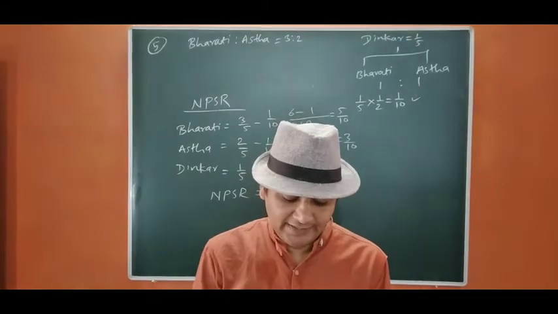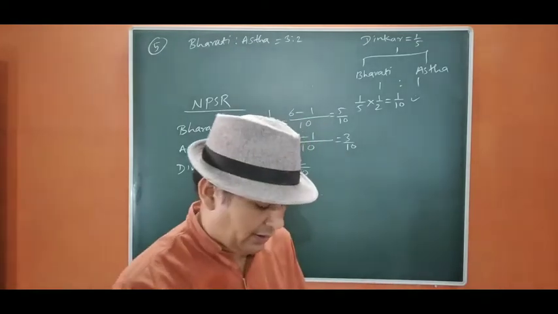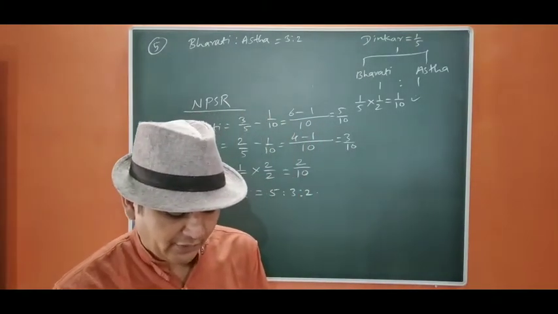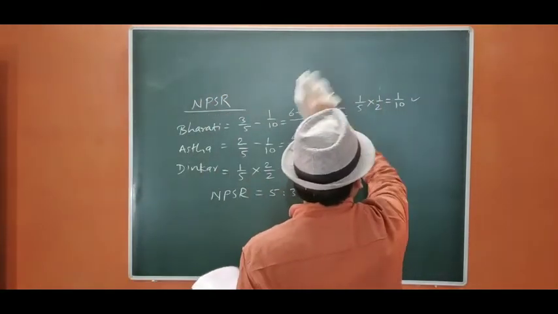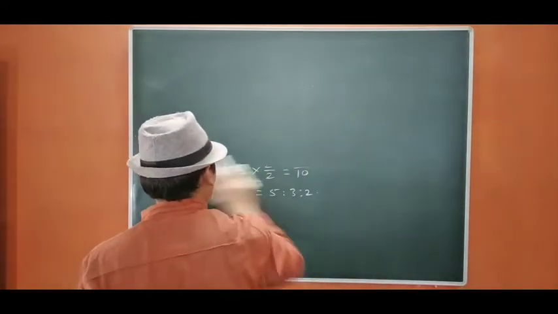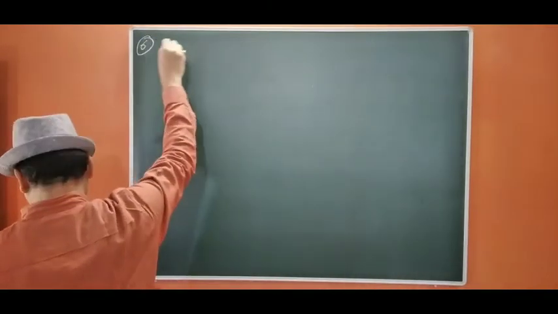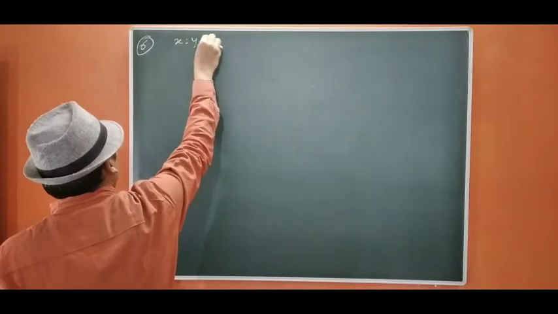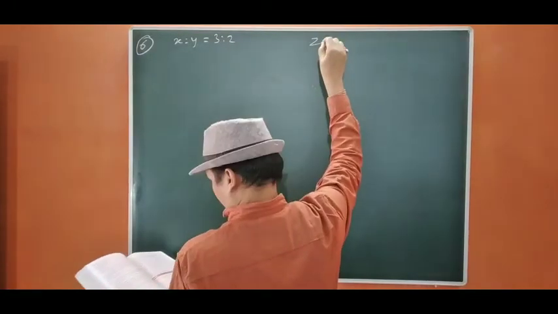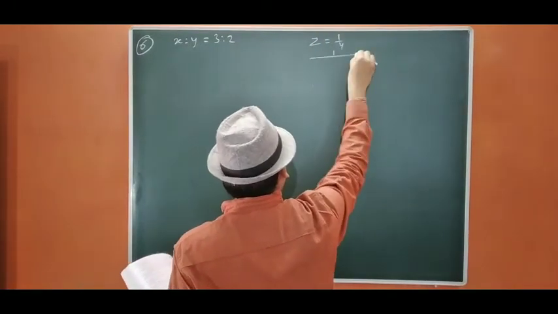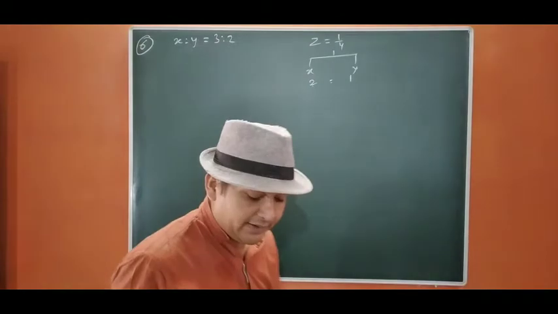Question number 6. X and Y are partners in a firm sharing profit and losses in the ratio of 3:2. Z is admitted as a partner with 1/4 share of the profit. Z acquires his share from X and Y in the ratio of 2:1. Okay. So let us start. 6. X is to Y, the ratio is 3:2. Z is entered for 1/4 share, which he acquires from X and Y in 2:1.